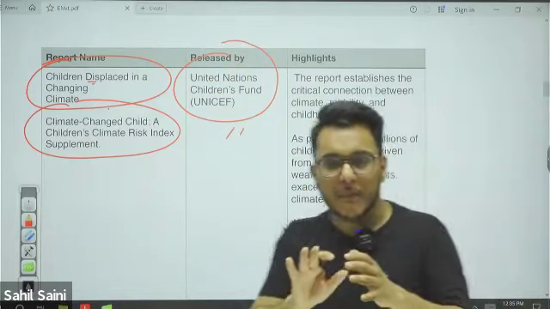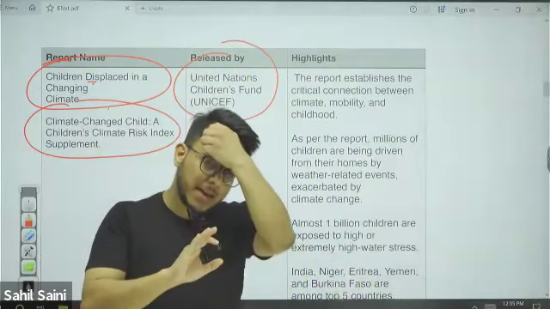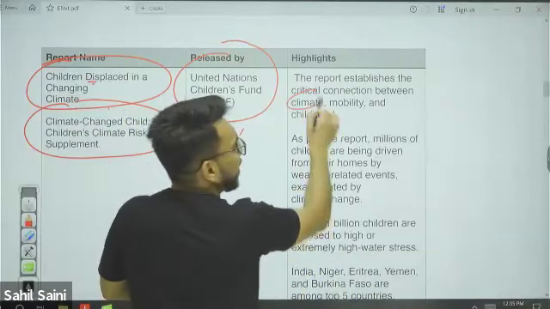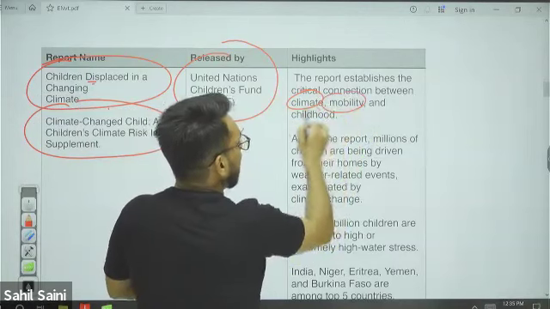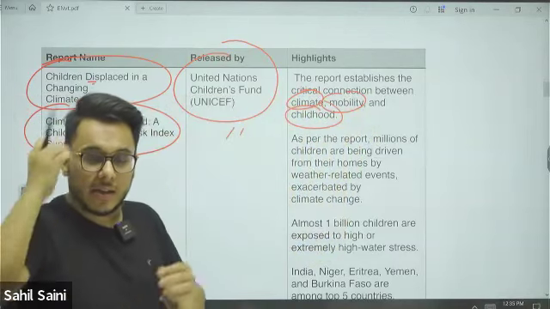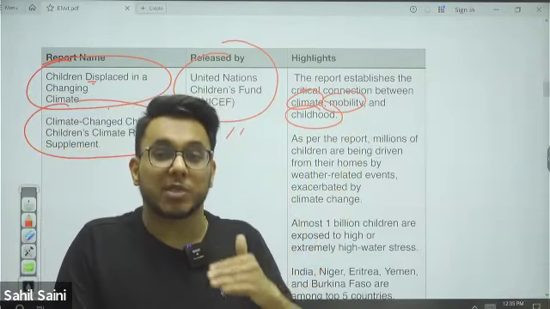This particular report makes a relation of how climate change is impacting children. So it establishes a connection between climate, mobility, and childhood. According to this report, a lot of children are not able to continue their education because of climate change.